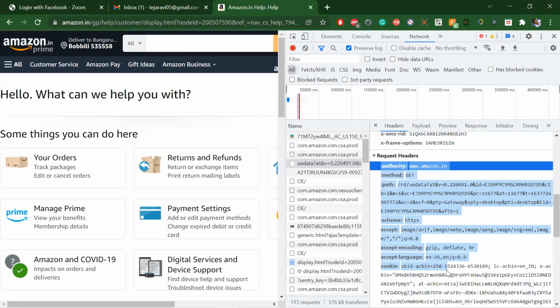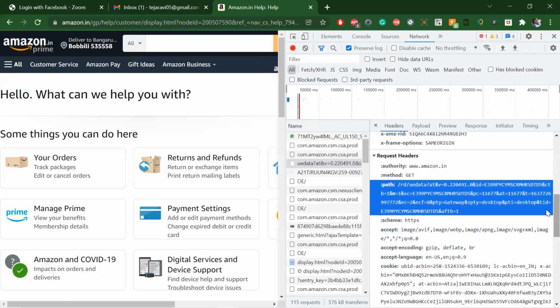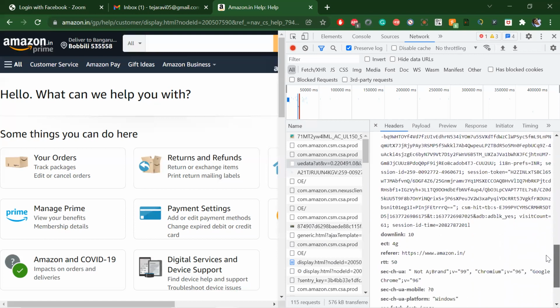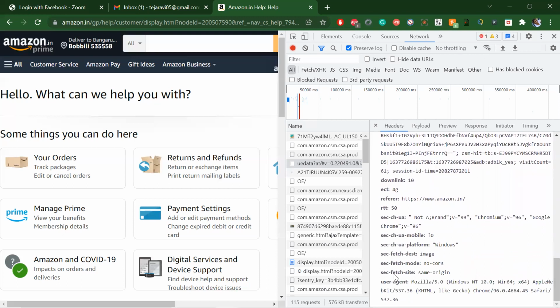Whatever I'm saying, you understand, which means we are talking in a common language. The same way, the client and server should be in sync and understand each other. While sending the data, the client tells the server what it is. If you see here, there is one more called user agent.